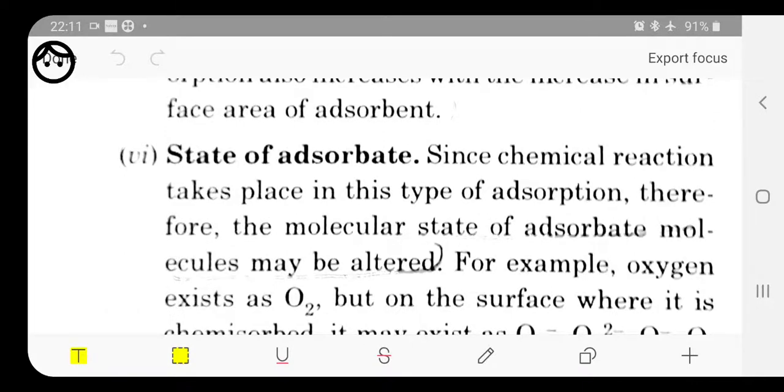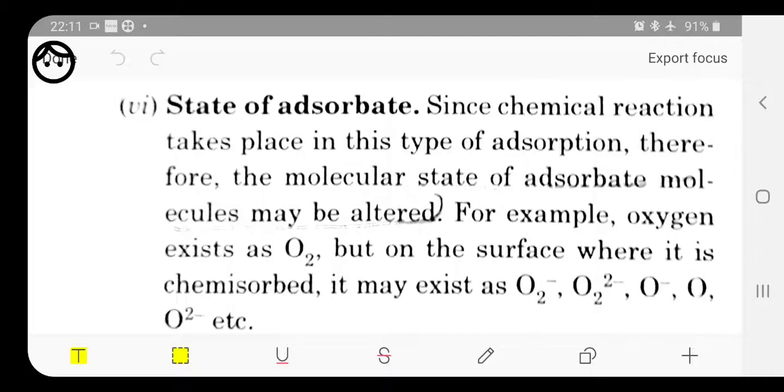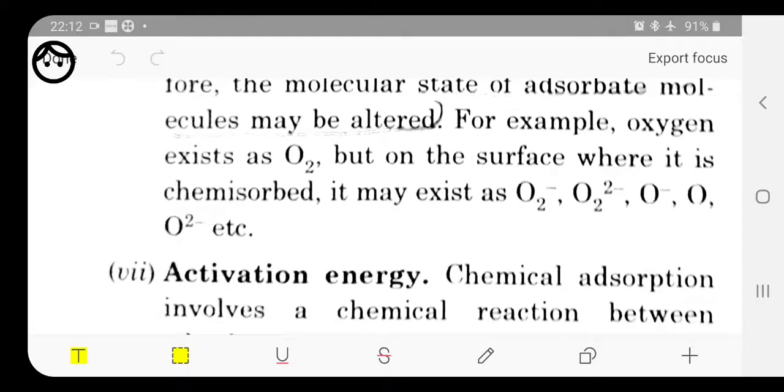Next is the state of the adsorbate. In physisorption, whatever the state of the gases was earlier, after the formation of the bond it will be the same. But in case of chemisorption, after the formation of the bond or after the chemical reaction, the state of the adsorbate may change. Like if earlier it exists in the form of O2, then after the formation of the bond it may exist in the form of O2 minus, O2 2 minus, or O minus. This type of change may occur after the formation of the bond.